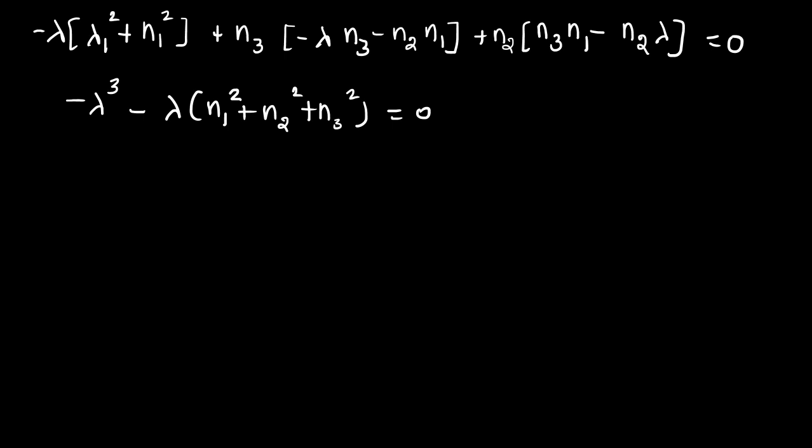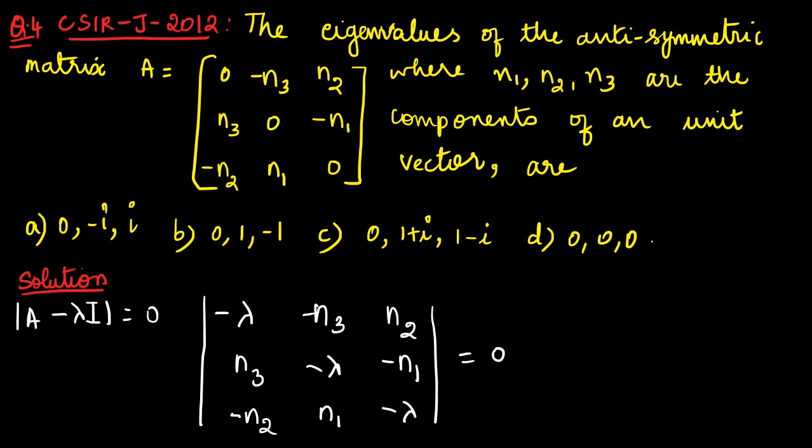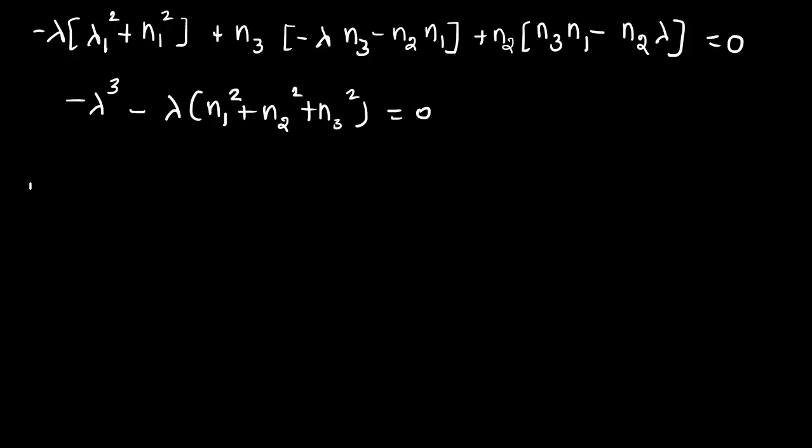Now, if you see the question over here, n1, n2, n3 are the components of a unit vector, right? So n1 square plus n2 square plus n3 square will give you 1. You have to remember this.